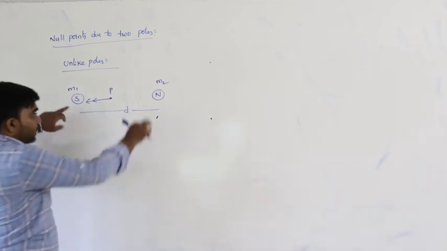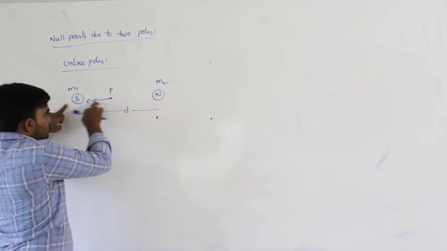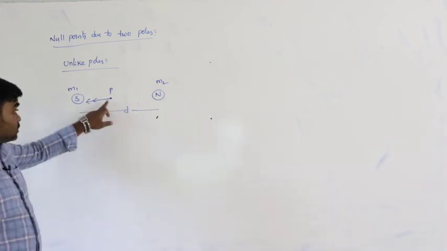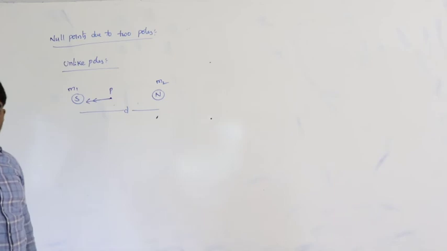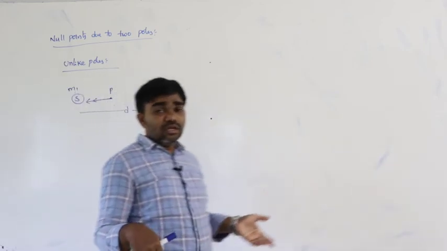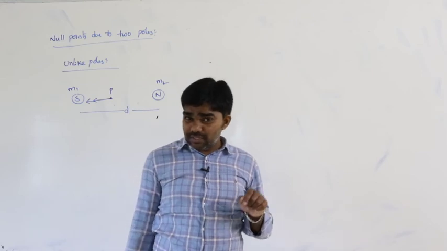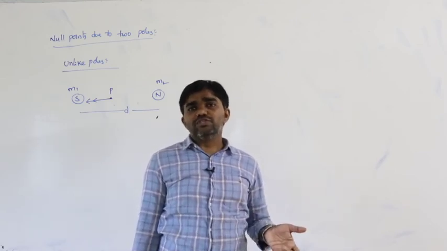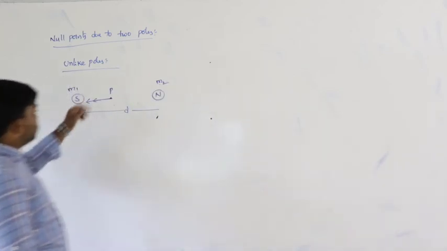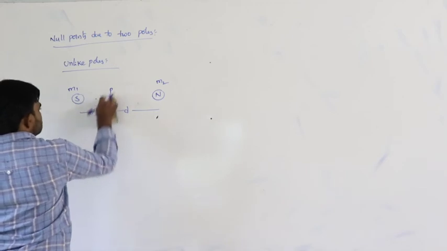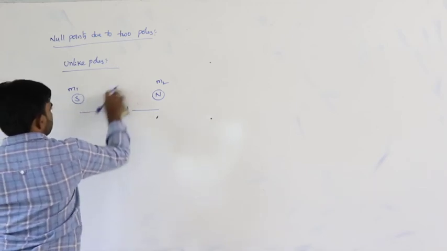So that means in between these two poles, the direction of the magnetic fields must be the same. So if the two magnetic fields are in the same direction, the net magnetic field does not become 0. So that is why, for the unlike poles, the null point does not exist in between.